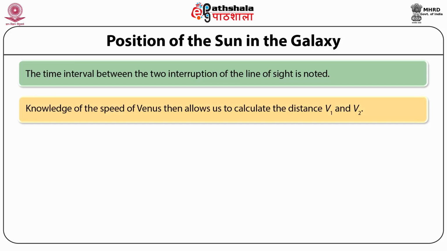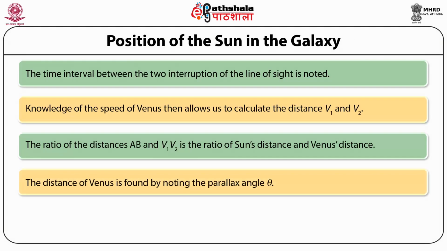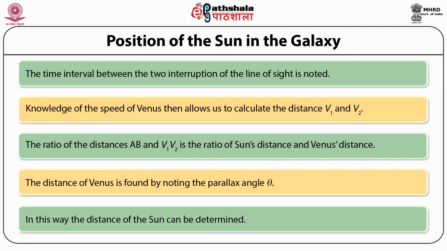Knowledge of the speed of Venus then allows us to calculate the distance v1 v2. The ratio of the distances AB and v1 v2 is the ratio of Sun's distance and Venus's distance. The distance of Venus is found by noting the parallax angle theta.